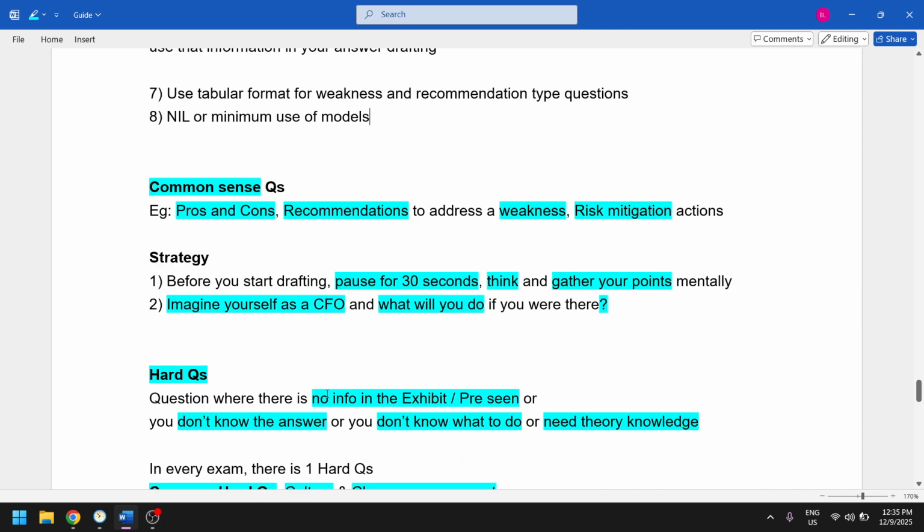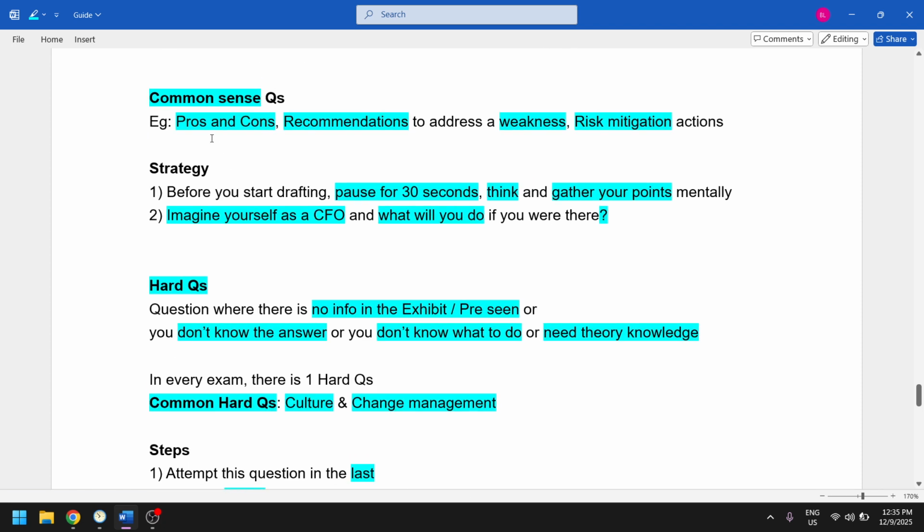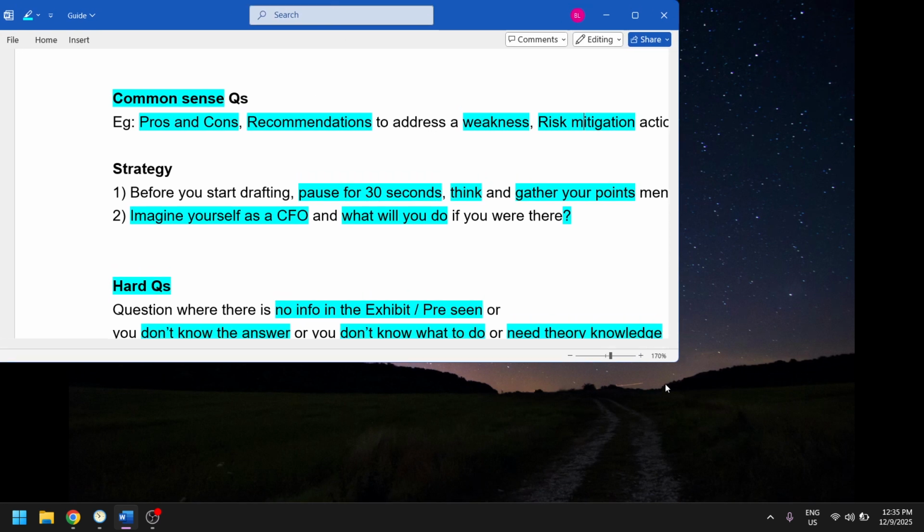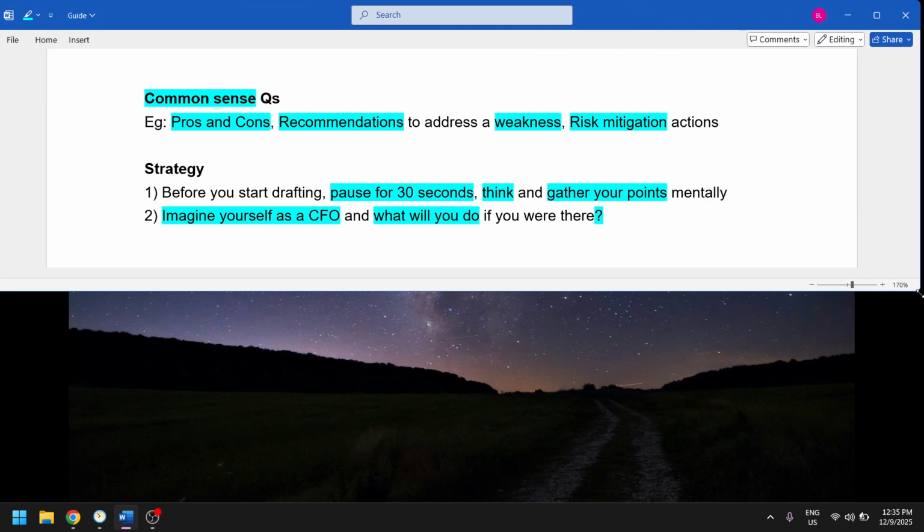So, common sense questions. For example, pros and cons, recommendation and weakness, risk mitigation. Here's the strategy: before you start drafting, you pause for 30 seconds.